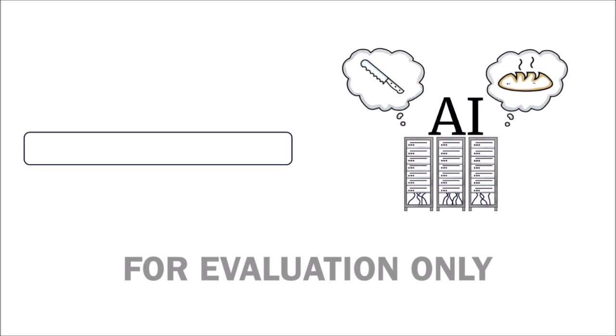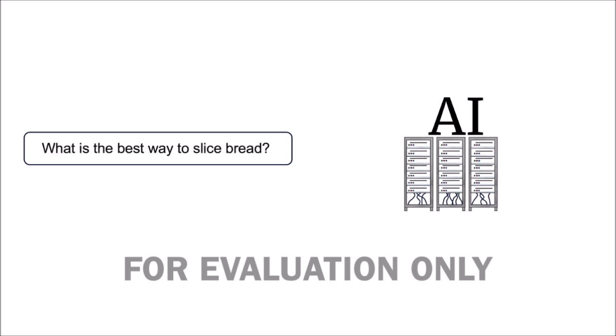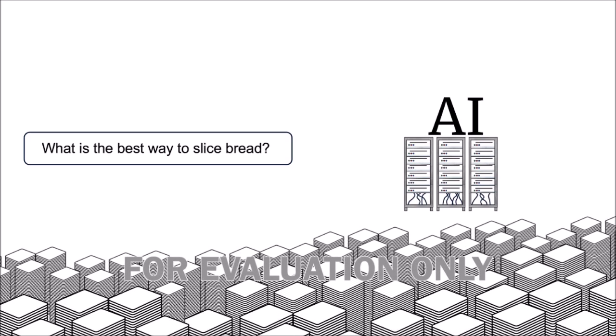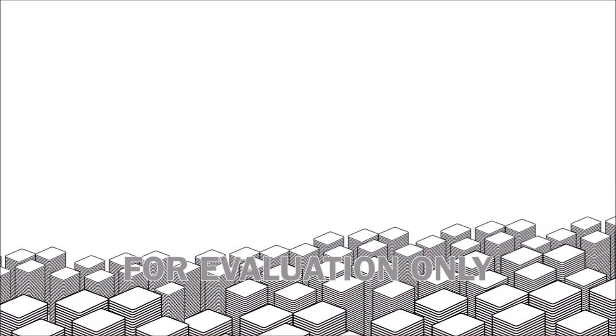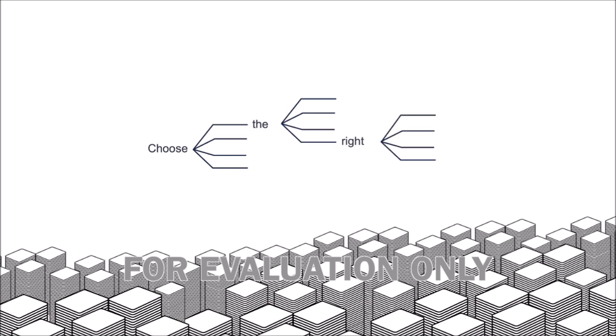So, when we ask AI how to slice bread, it doesn't know about bread or knives like you and me. It only knows the words in the large language model. Because it was trained on 1 trillion words and their context, it can assemble the words that most often answer that question.